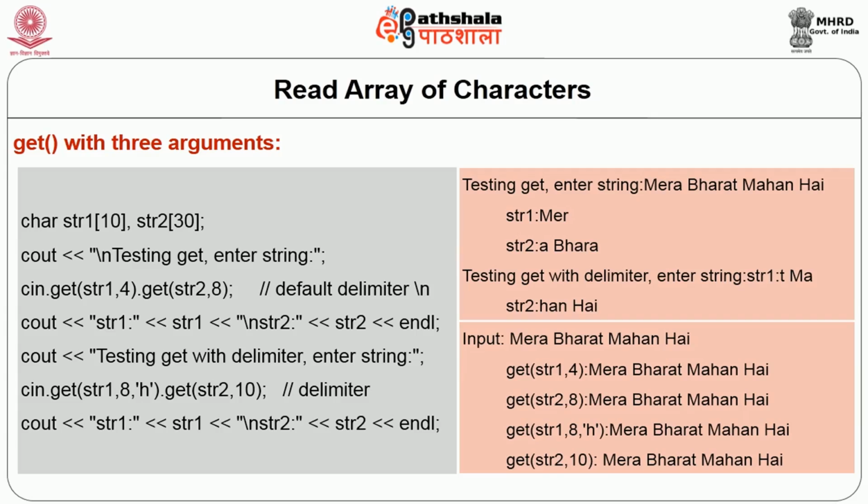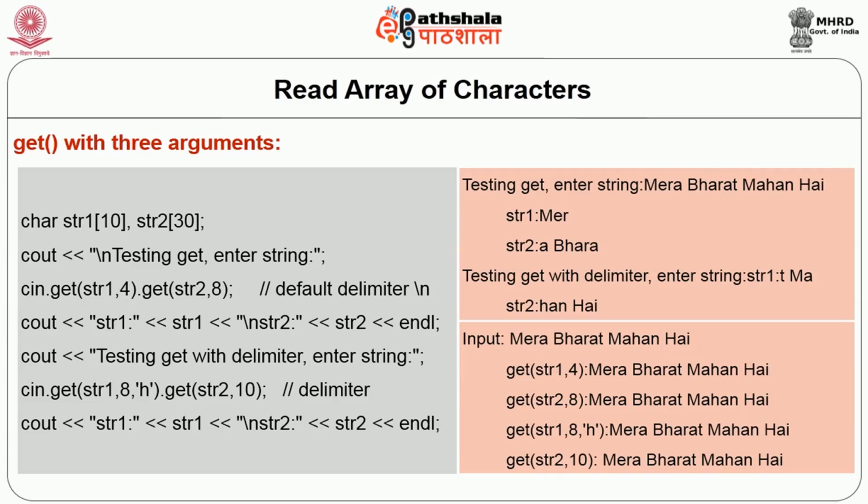And therefore the scanned value is MER, which is stored in STR1. Next is get STR2 8. So here maximum 7 characters will be scanned, and it will look for a new line character before 8 characters. Here there is no new line character again before 8 characters. So the next 7 characters starting from A will be scanned, and therefore STR2 will contain A space BHARA. Now my current position, please remember, is at T.